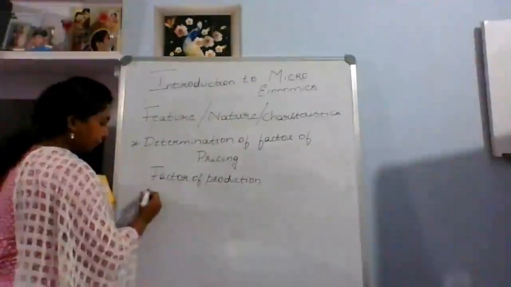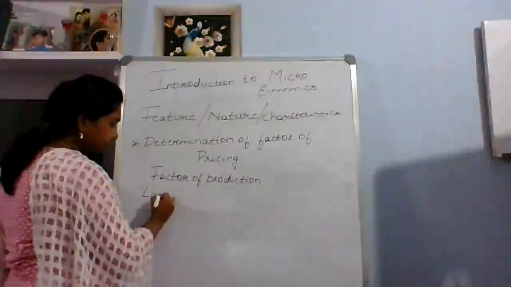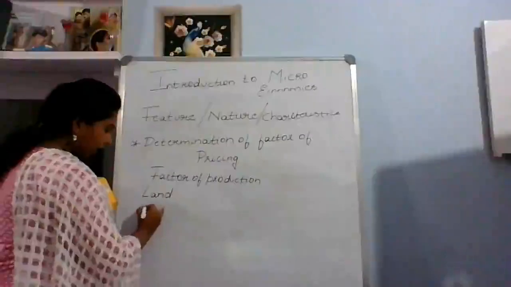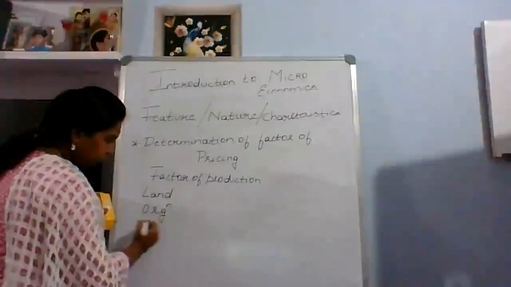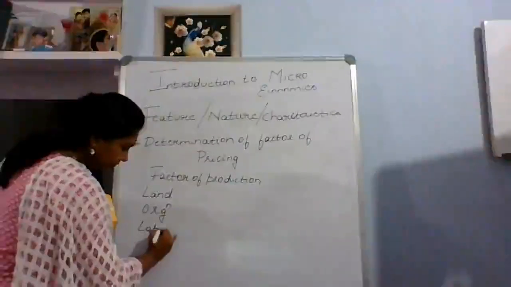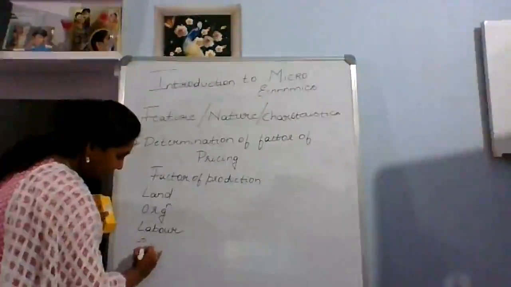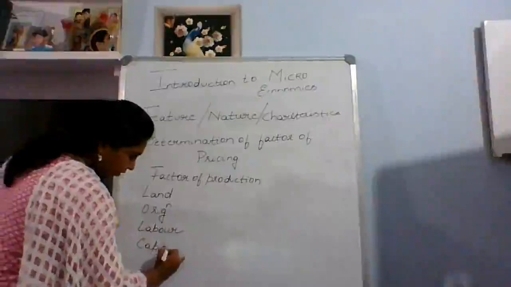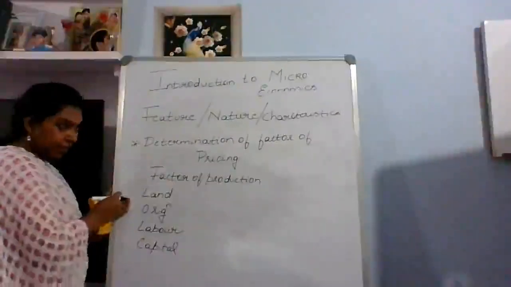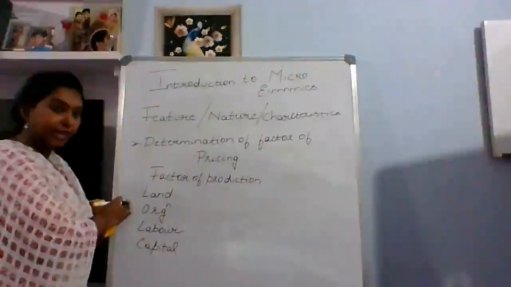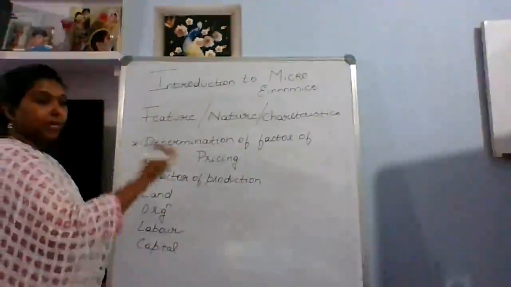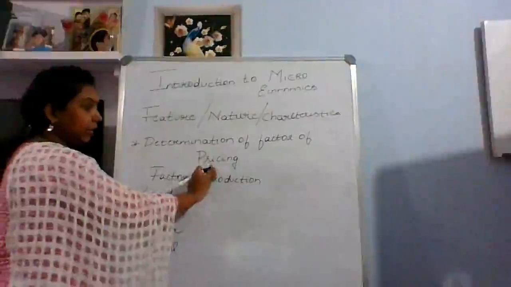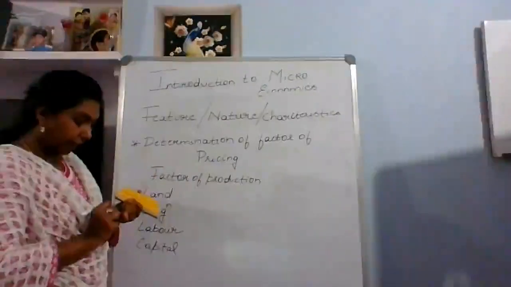It can be land, organization, labor and capital. So these are the factors of production, which are very essential when you make any product. After making the product, obviously we need to give a pricing for every product.